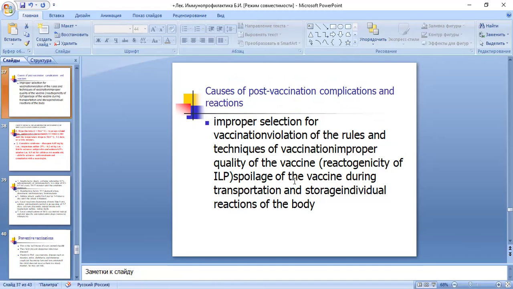Causes of post-vaccination complications: errors in prior selection for vaccination, violation of the rules and techniques for vaccine administration, quality of vaccines, spoilage of the vaccine during transportation and storage, and individual reaction of the body.